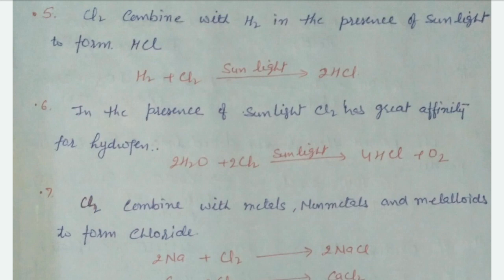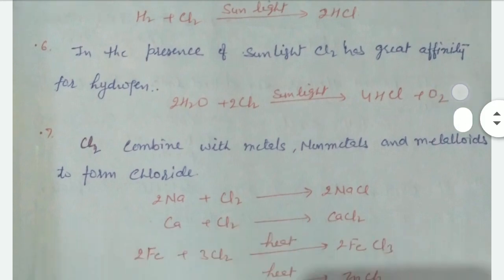In the presence of sunlight, Cl has great affinity for hydrogen and they form HCl. It also reacts with H2O: H2O plus Cl2 in the presence of sunlight forms HCl and liberates dioxygen.